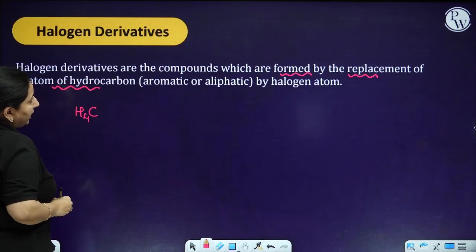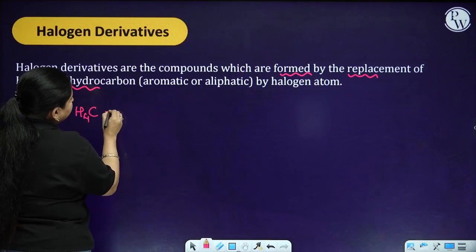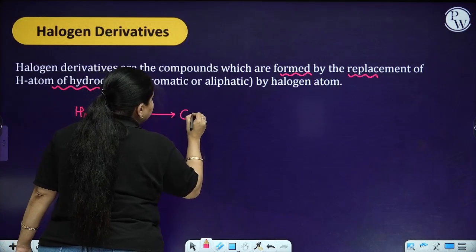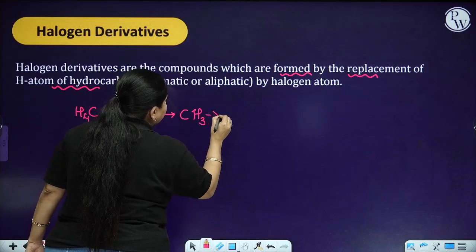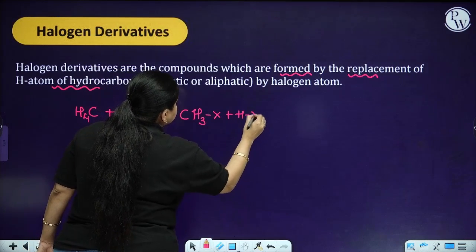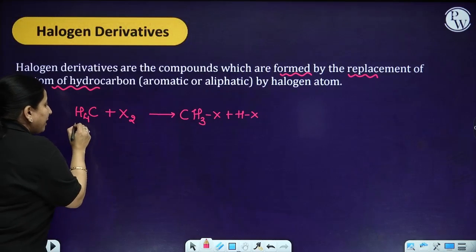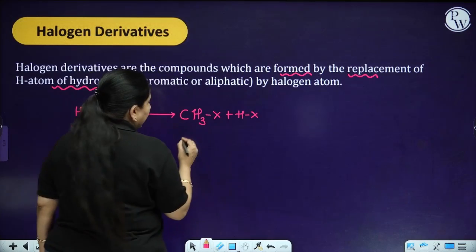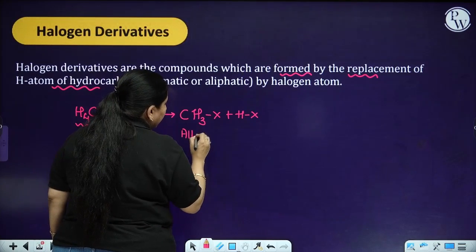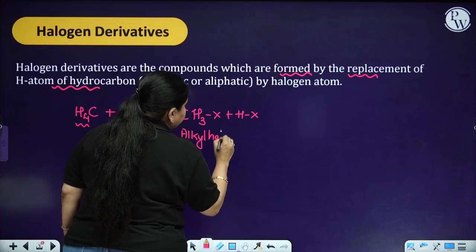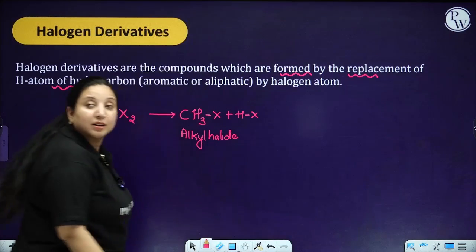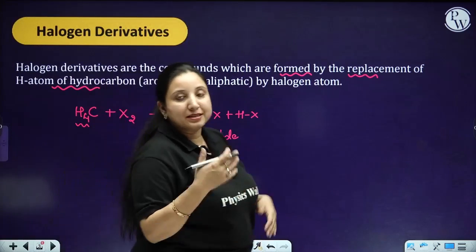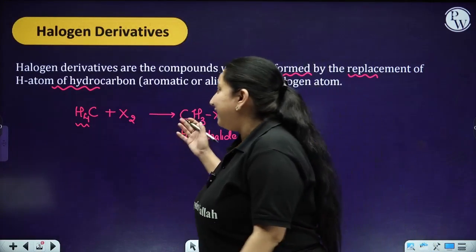Now say suppose you have CH4, okay, and I make it react with any halogen. So it is going to give me CH3X plus HX. Basically what happened here is that one hydrogen has been replaced by a halogen atom and I got the halide over here. Now because it is an alkyl group, I am going to call it an alkyl halide. Got it? Similarly, we can have aryl halides also. So we can have both components, that is the aromatic or the aliphatic, over here.